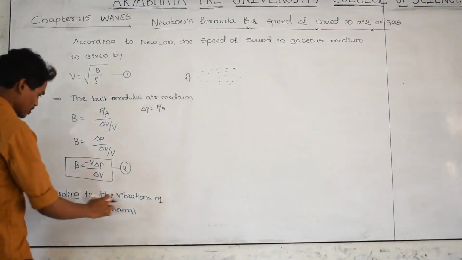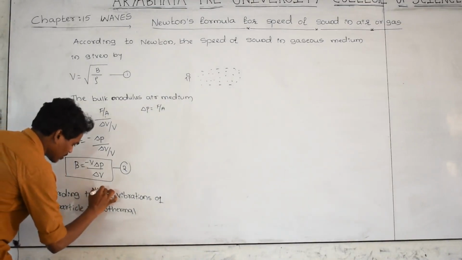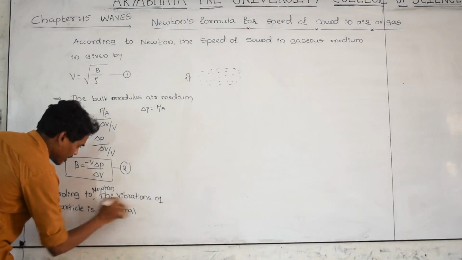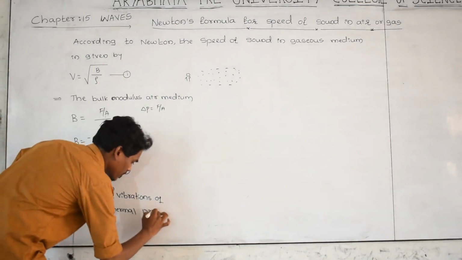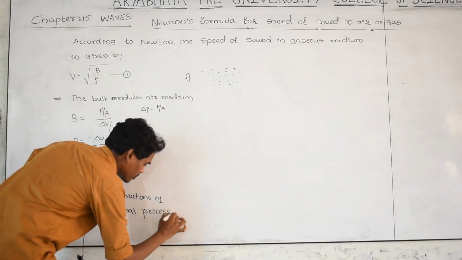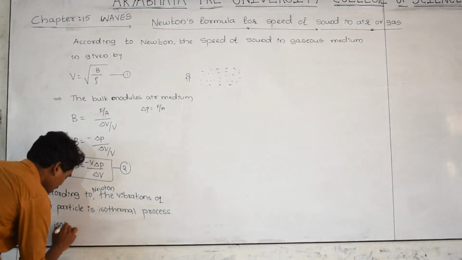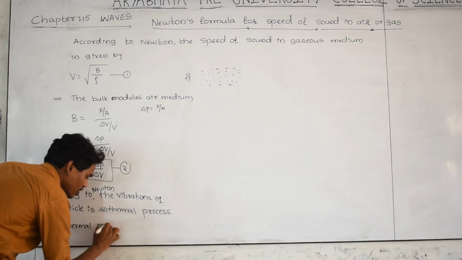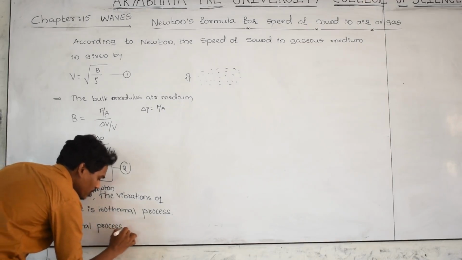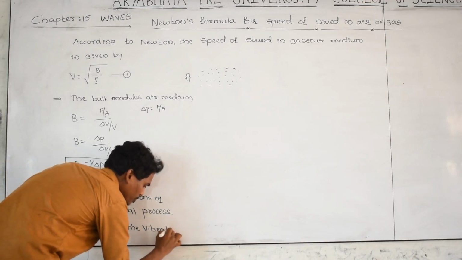And according to Newton, the vibration of the particles is an isothermal process. In the isothermal process, the vibrations of particles of the medium are very slow.